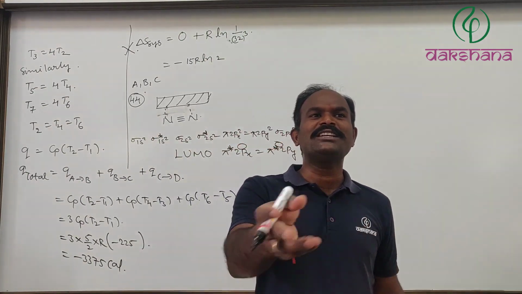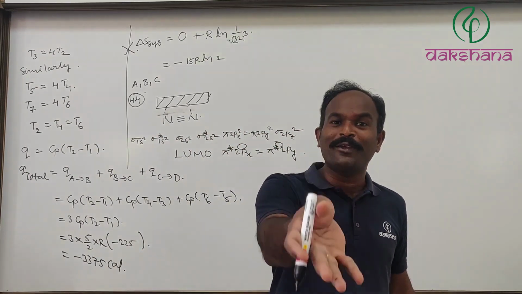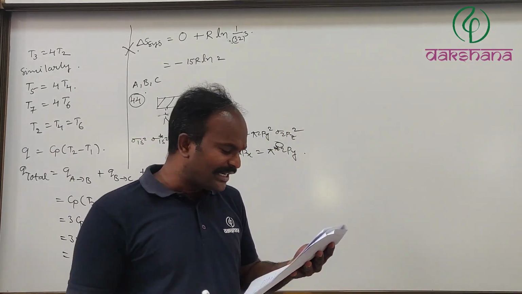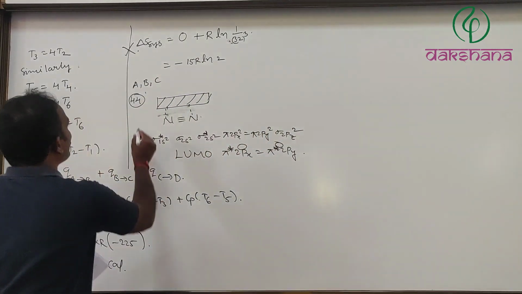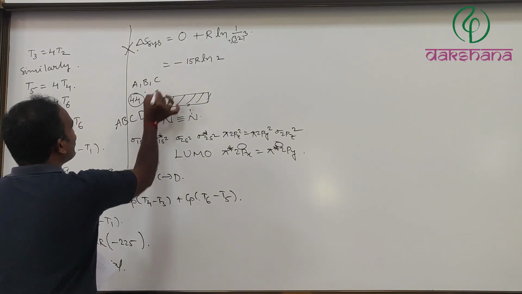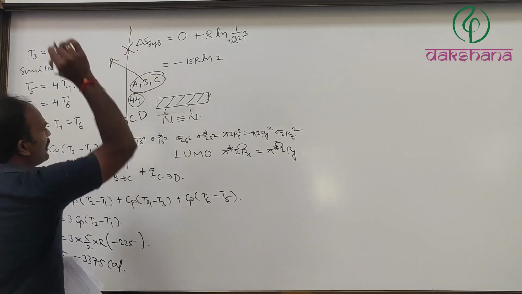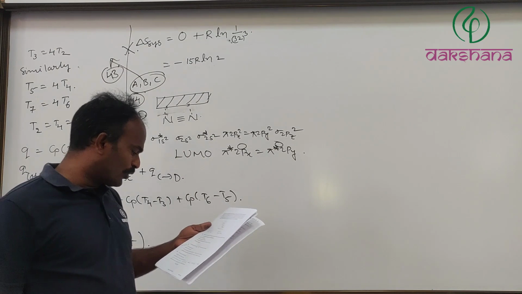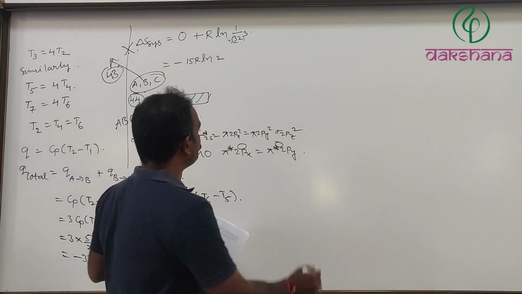Any gas which is going to form a solution with a liquid, entropy will be decreased. In both cases, that is absolutely true. Therefore, here the option for 44 is A, B, C, D. This is not for this one. Last question was for 43. This is for 44. Next.